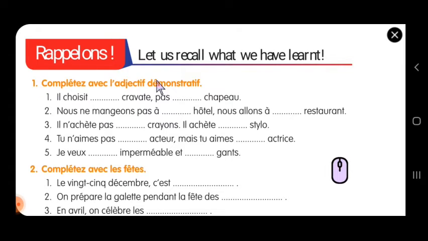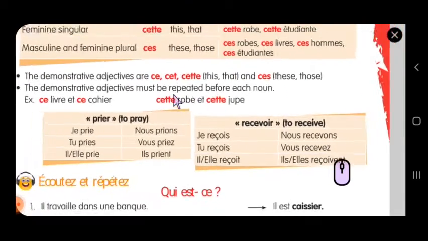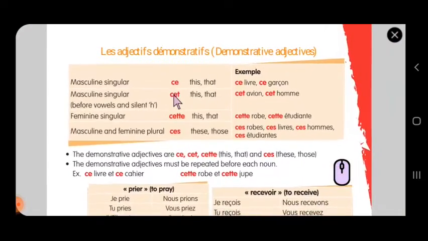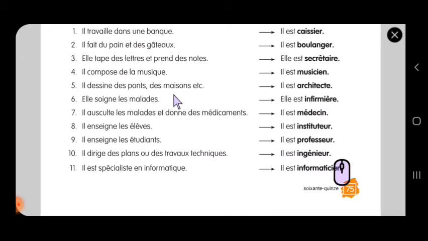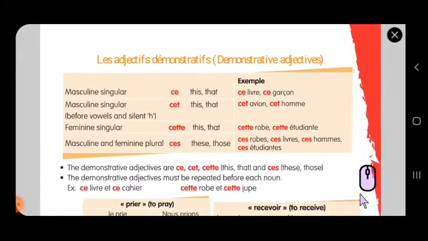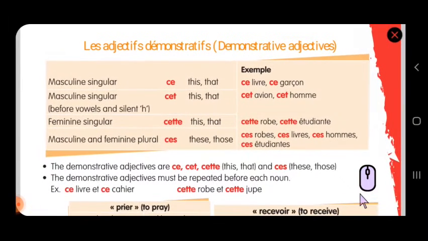So let me introduce the topic to you. The topic's name is Adjective Demonstrative. Repeat, l'adjectif démonstratif. Now let's come to know what is adjective demonstrative. You can take page number 75 that is given here, and let's see what's given here.